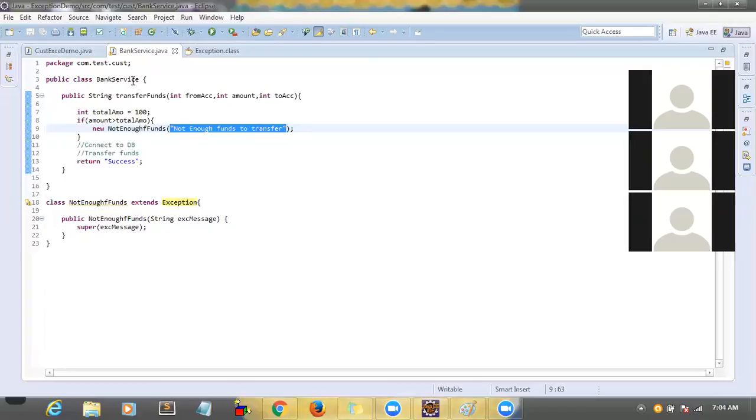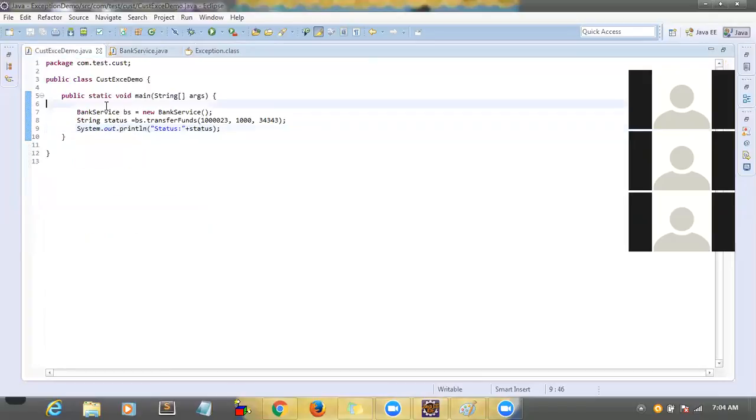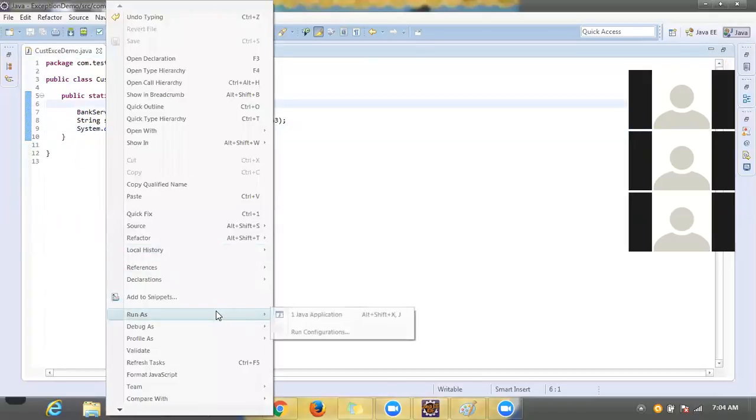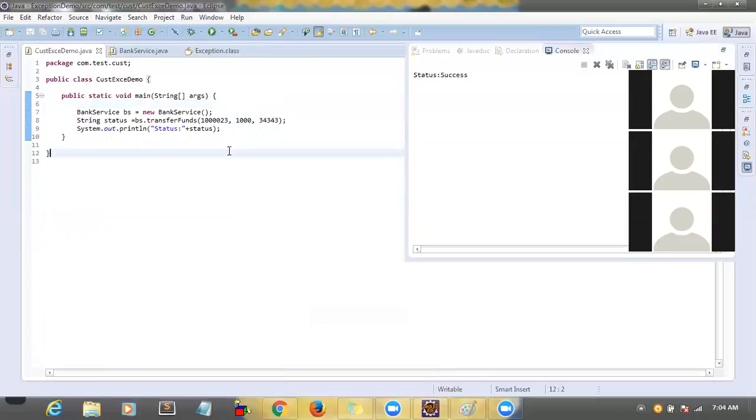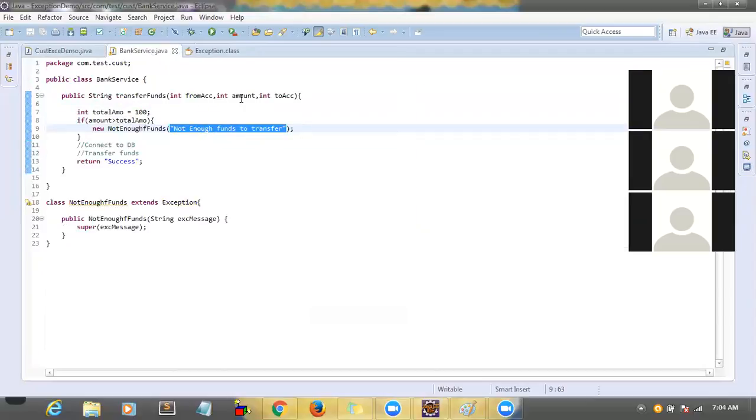Right. So now if I run this program, let me see what will happen. Now the condition is wrong. You are trying to transfer $1,000, so the amount is always greater than. Here we have to put less than, correct?